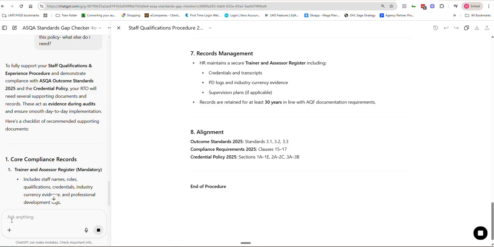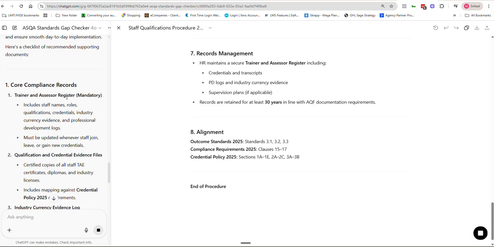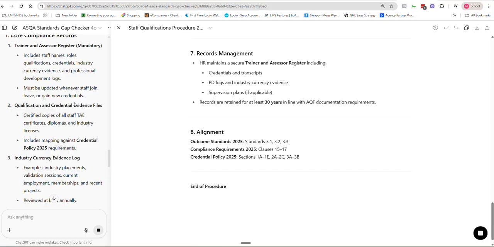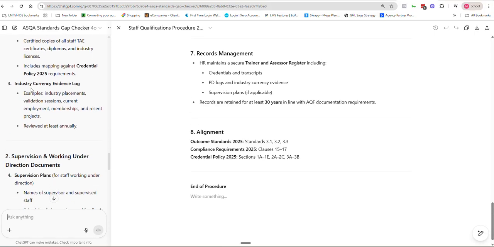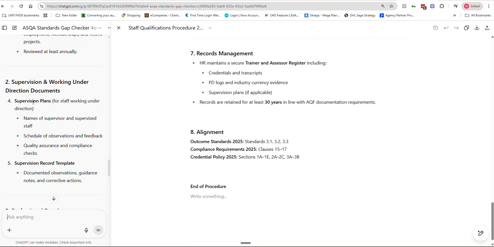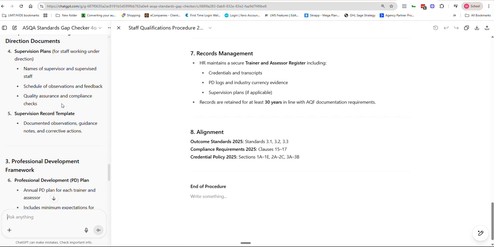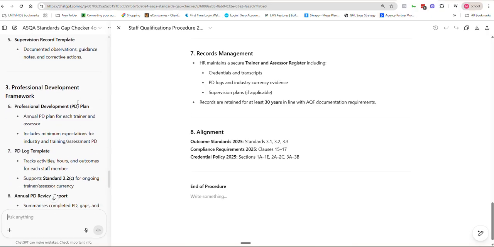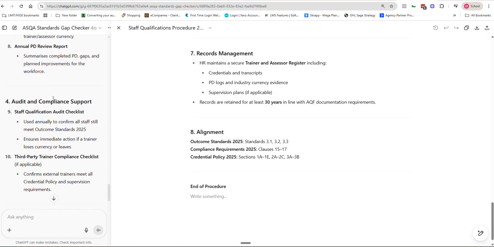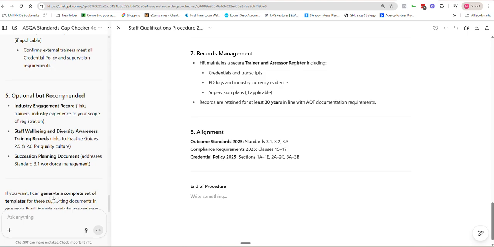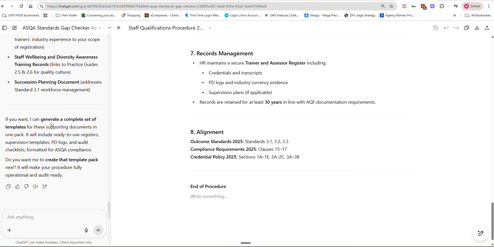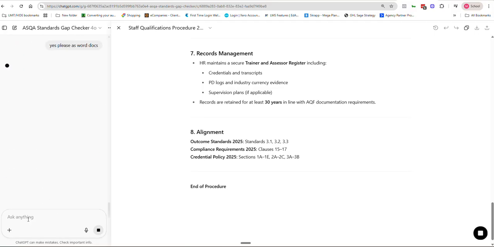Okay, so it knows what the rules are, so it says, yes, you need a trainer and assessor register, you need qualification and credential evidence files, an industry currency evidence log, supervision plans if you have anybody working under direction, and a template record, professional development records, audit and compliance items, and then a few other recommended things. And then it said, would you like me to generate those documents? So I will say, yes, please, as Word docs, because I want to be able to use them as Word documents.